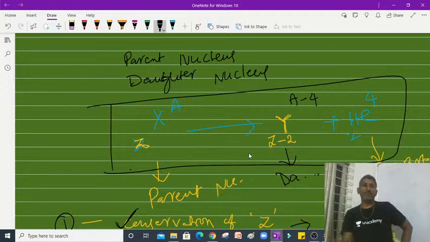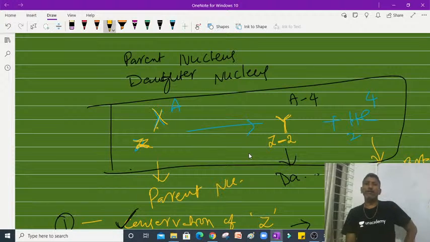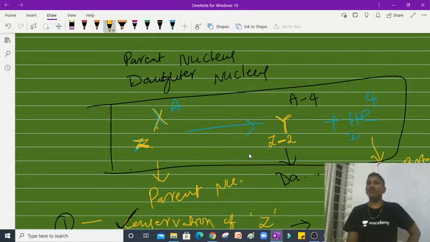The main observation is that whenever an alpha particle is released from the parent nucleus, in the daughter nucleus the atomic number decreases by 2 and the mass number decreases by 4. Whenever the atomic number decreases by 2 units, its place in the periodic table shifts towards the left by 2 units.